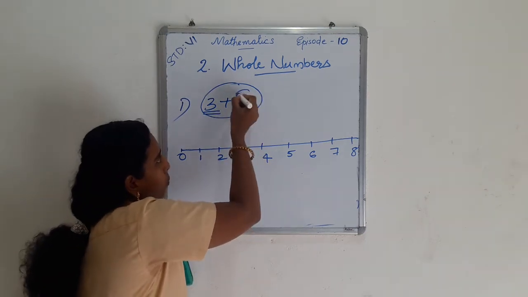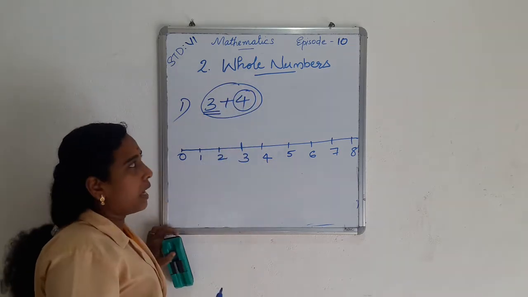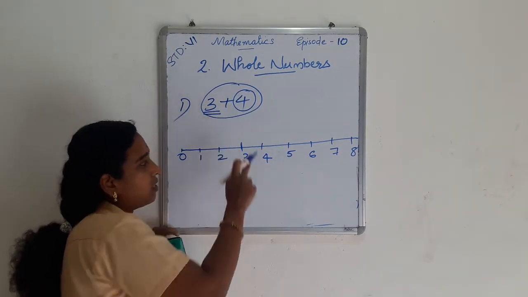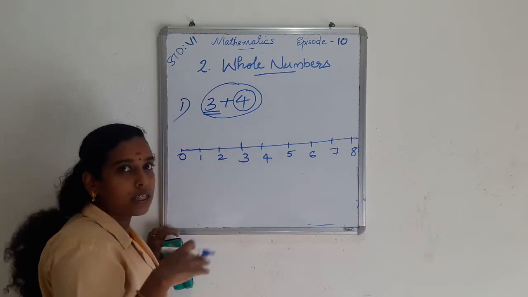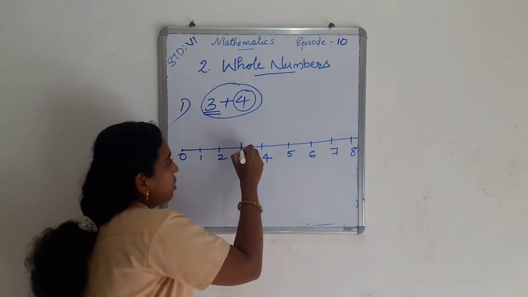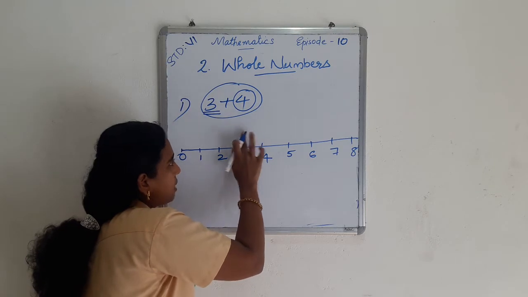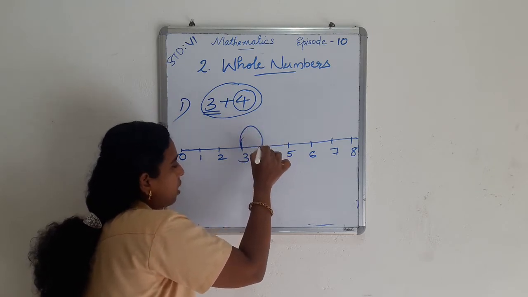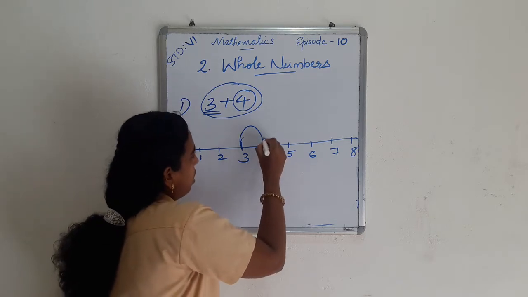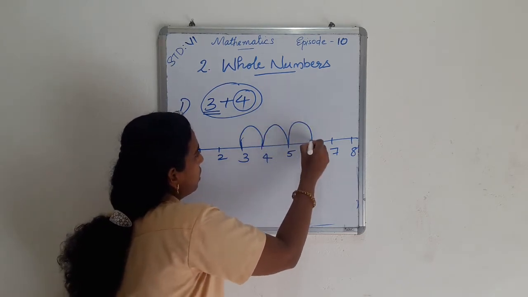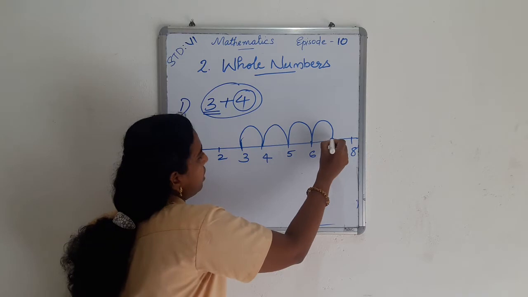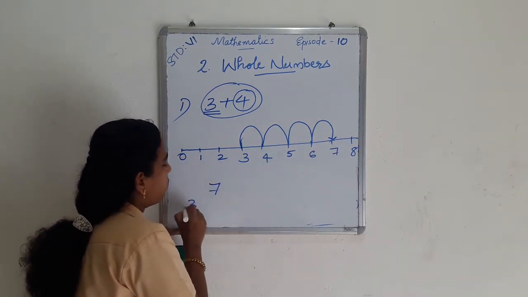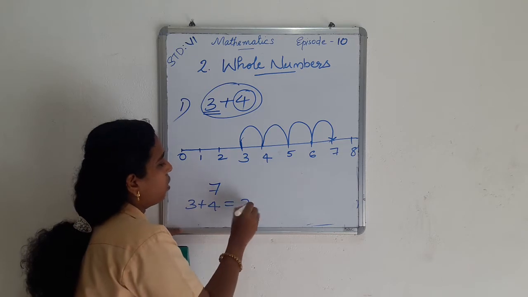Then make 4 jumps to the right of the number line, for the positive sign. 1, 2, 3, 4. Then we reach 7. So 7 is the answer of 3 plus 4.